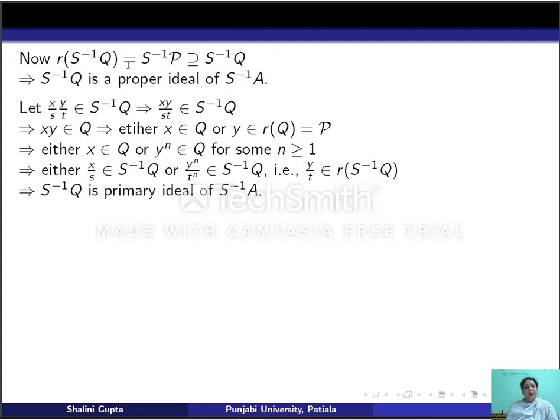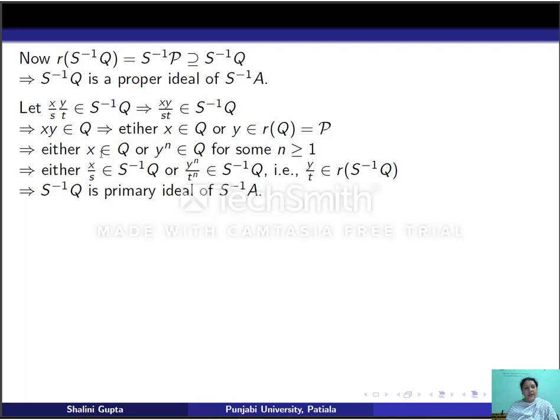So now let us take a product of two elements, x/s and y/t, in S inverse A such that their product is in S inverse Q. This means xy/st belongs to S inverse Q. This means xy belongs to Q. Since Q is given to be a primary ideal, either x belongs to Q or y belongs to radical Q, which is equal to P. That is, either x belongs to Q or y^n belongs to Q for some n greater than or equal to 1.